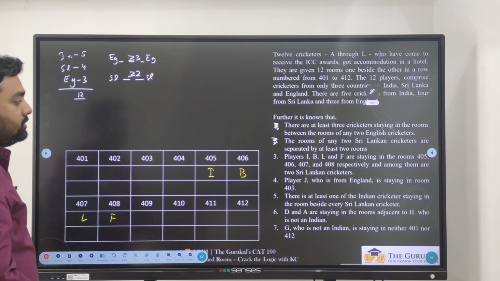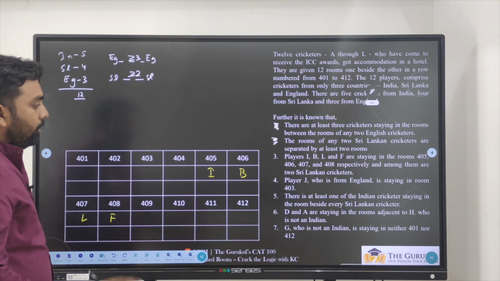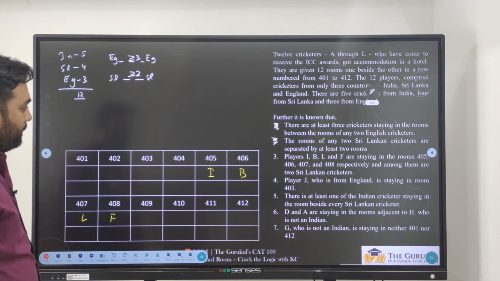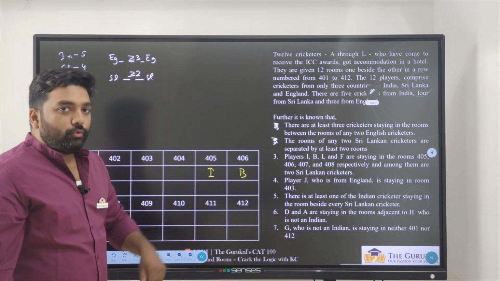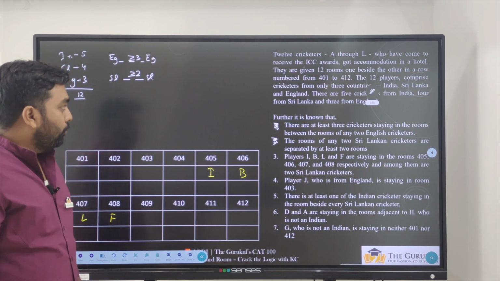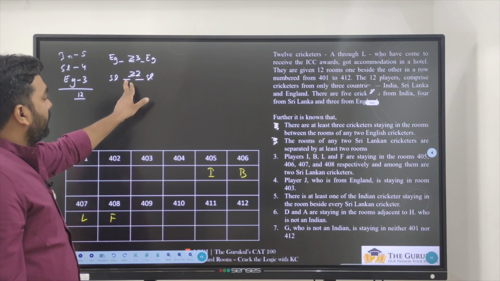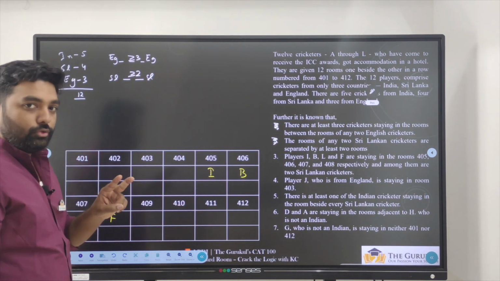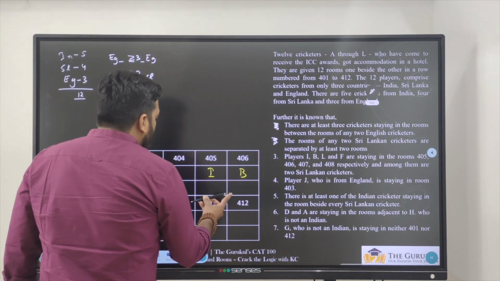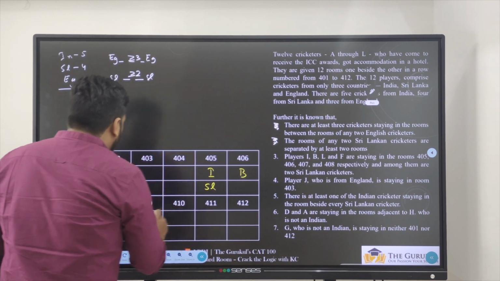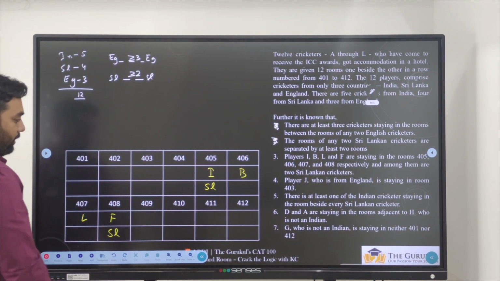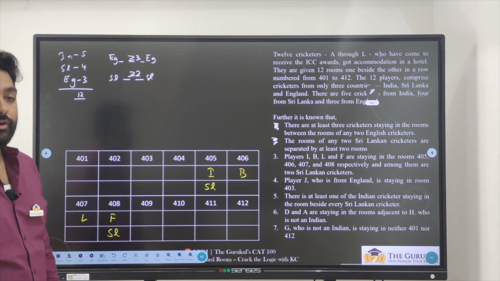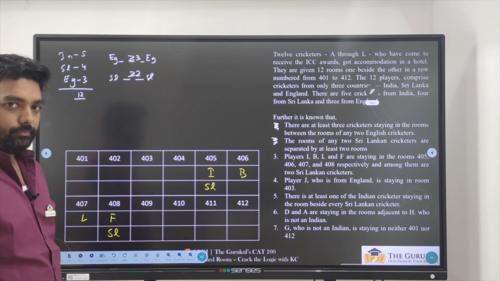Among them, 2 Sri Lankan cricketers are there. Now before we move on, who can be those 2 Sri Lankan cricketers? Can 405 and 406 be Sri Lanka? No, because between 2 Sri Lanka there are a minimum of 2 people, and in these 4 people 2 Sri Lanka are there, which means definitely this is Sri Lanka and this is Sri Lanka. Then only we are having a minimum gap of 2 people between 2 Sri Lankan players.